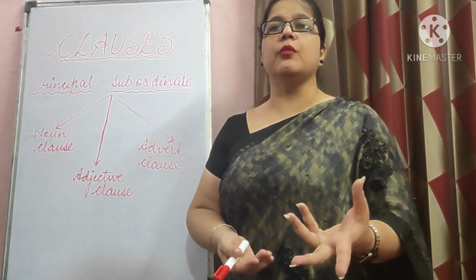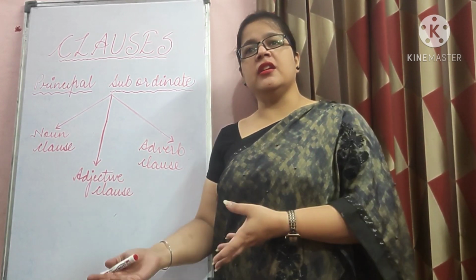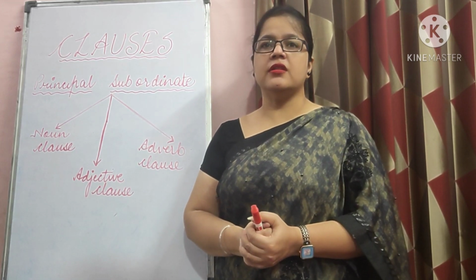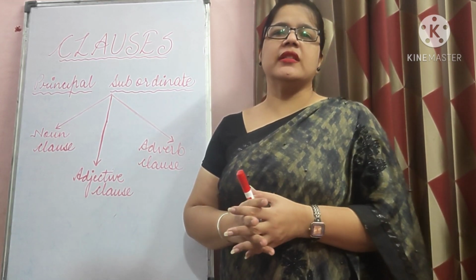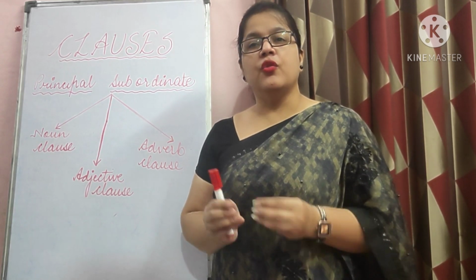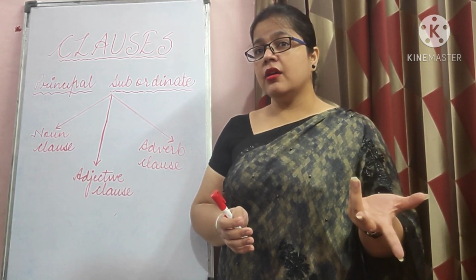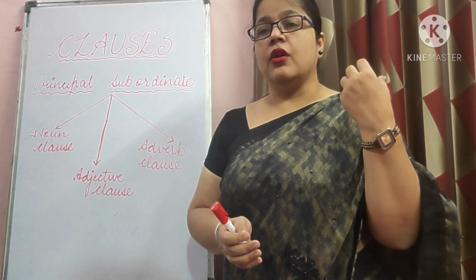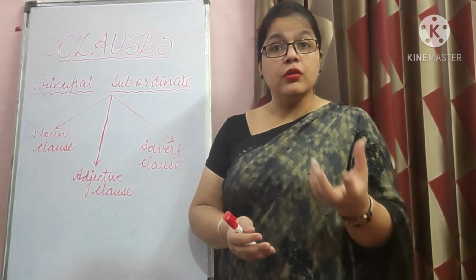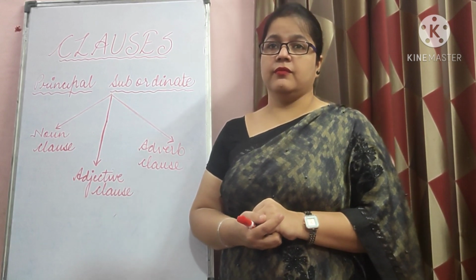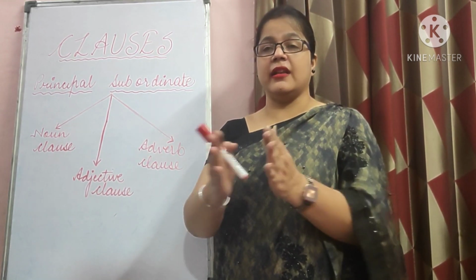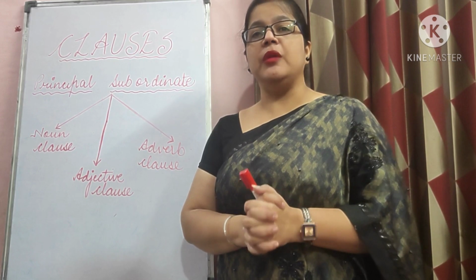It says something more about a verb, an adjective, or another adverb. So basically adverb clauses tell when, where, with what purpose, why, or on what condition, how the action is done. They are directly related with the action being performed.